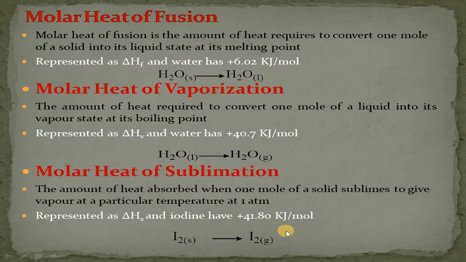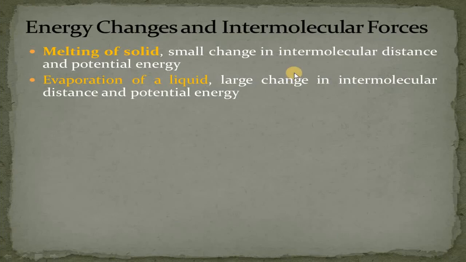Next we will have the energy changes and intermolecular forces. If melting of a solid takes place, a very small change will occur in the intermolecular distance and potential energy.